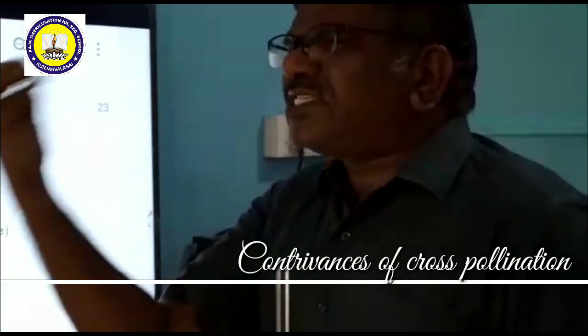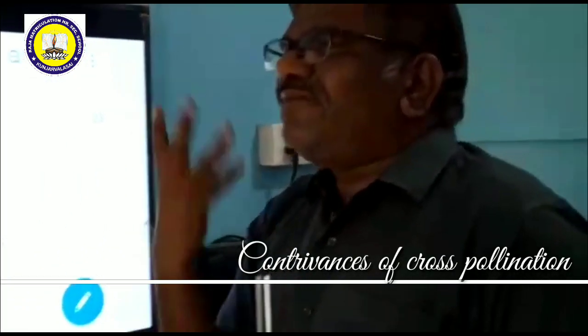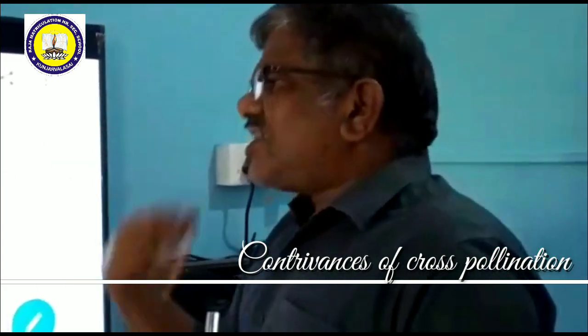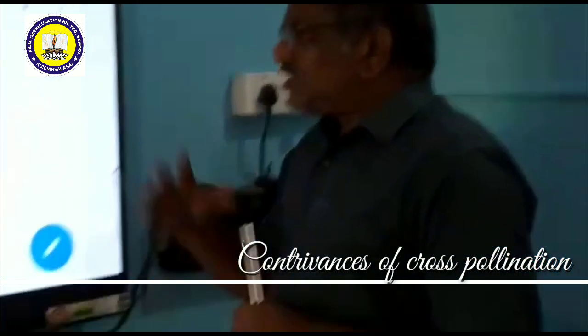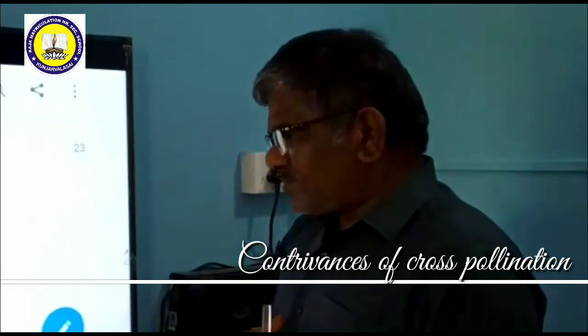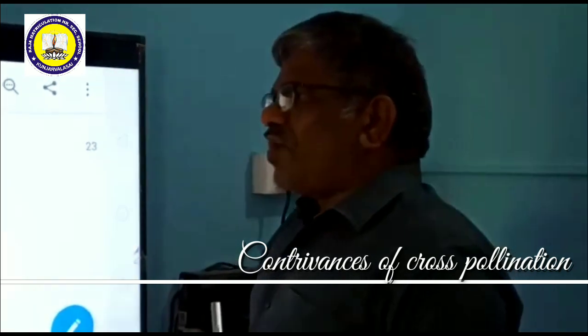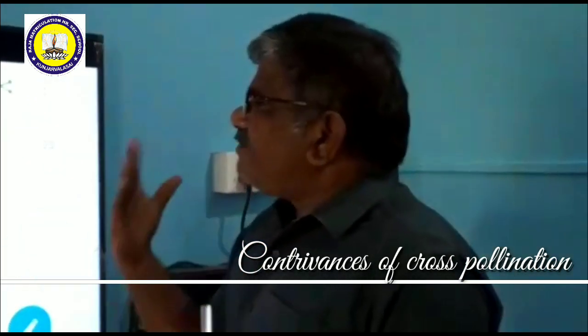When it is falling on the stigma, pollination maybe takes place. If it is falling on the ground, there is no possibility of pollination. So it is optional. That is why it is producing a huge number of pollen grains on the anther. Then only it is possible. Such a type of pollination is called anemophilous pollination, or air pollination, or wind pollination.